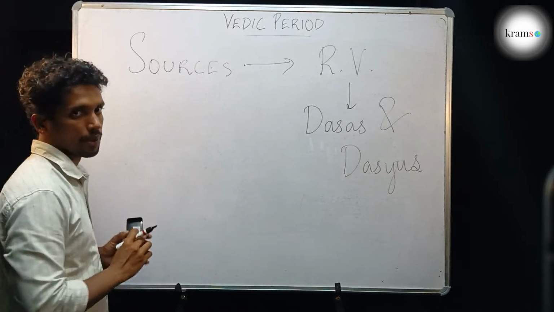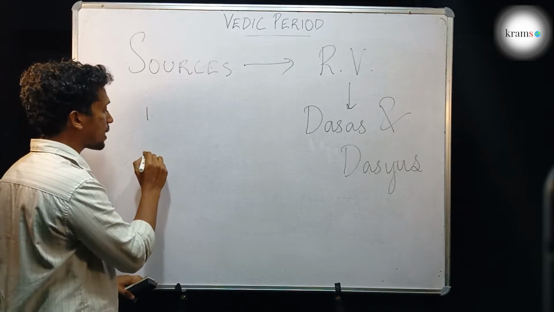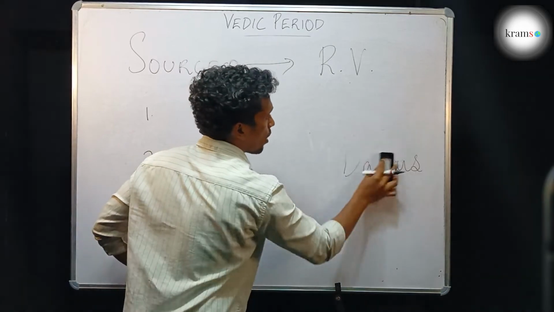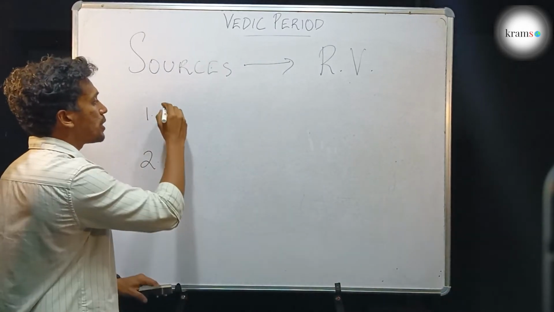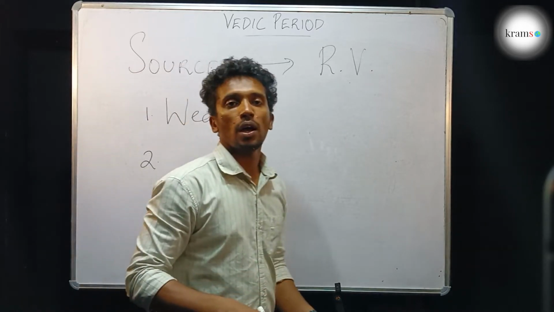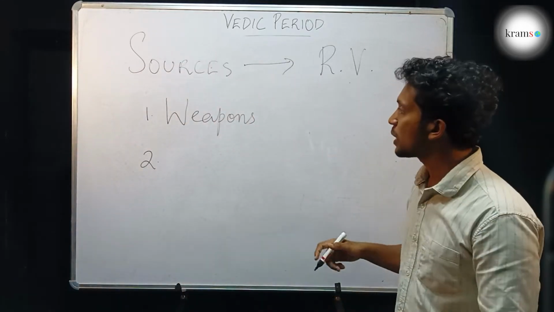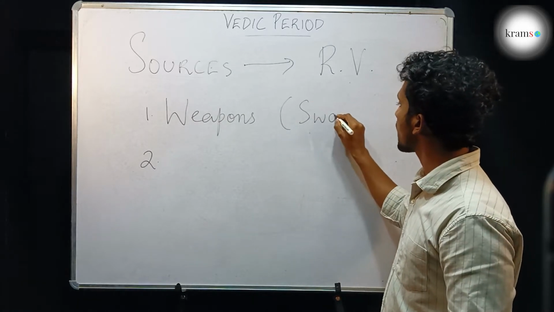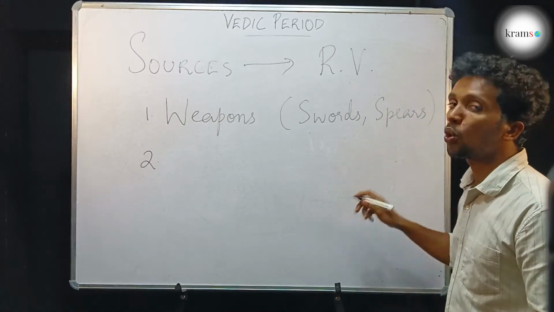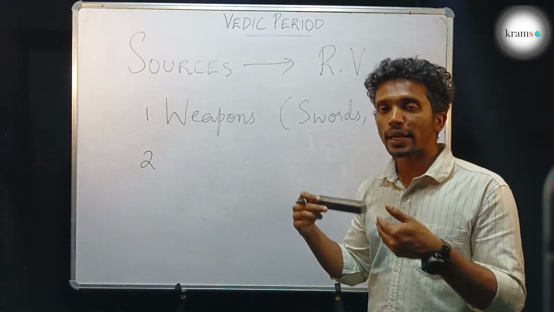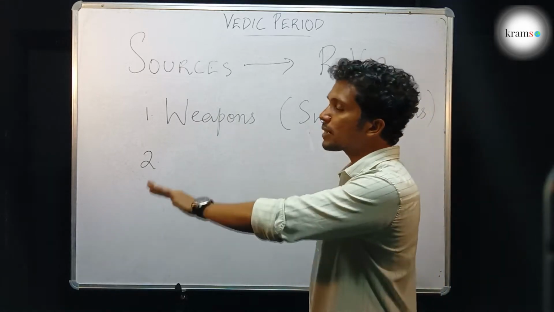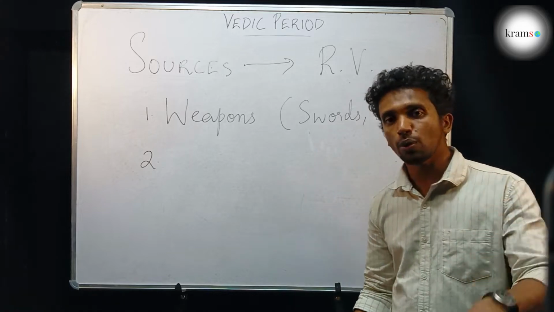One, they knew how to make good weapons, and they knew how to use these weapons. They used many weapons like swords, spears, etc., because they always had to protect their tribe and their cattle from other tribal groups. So from olden days, they knew how to make and use weapons.